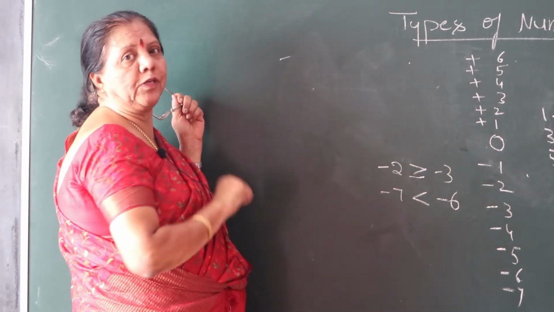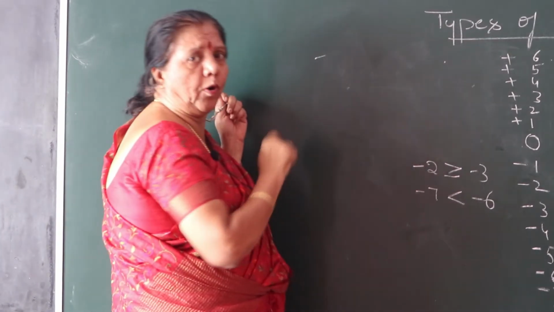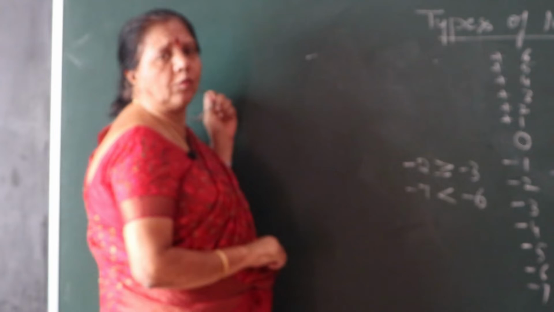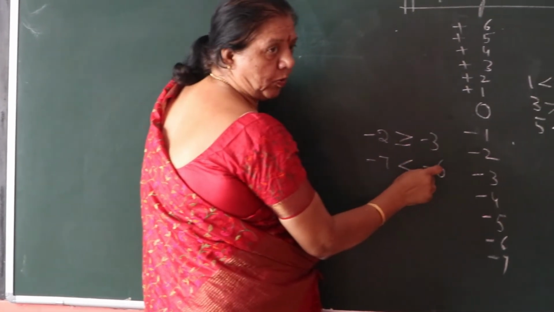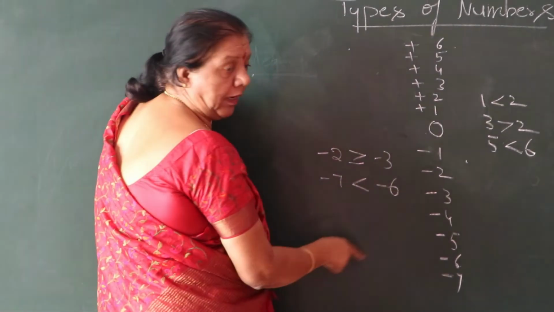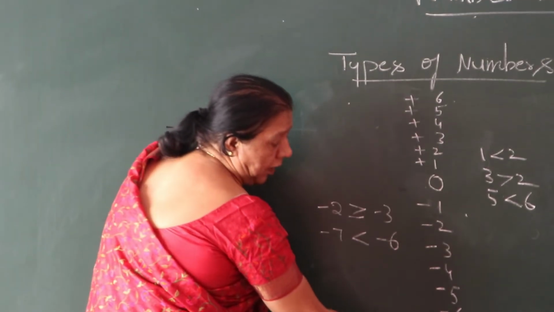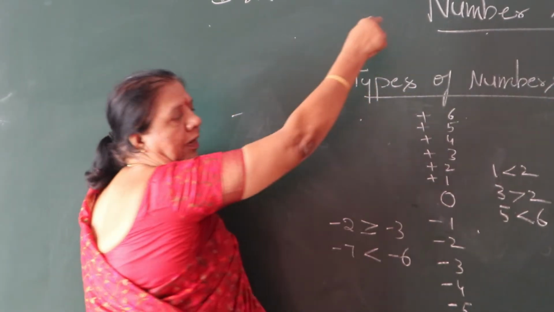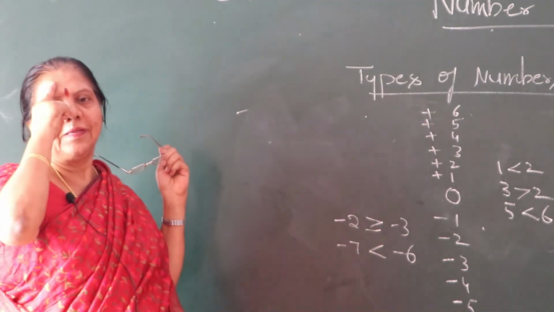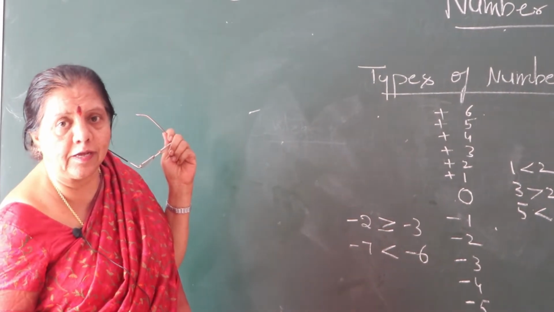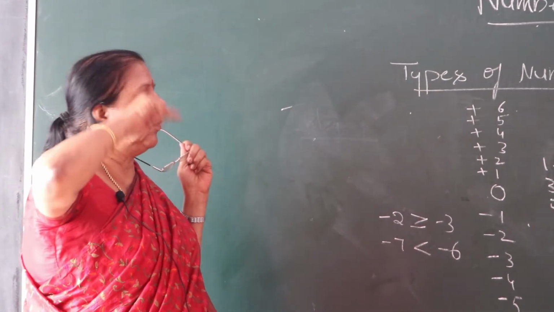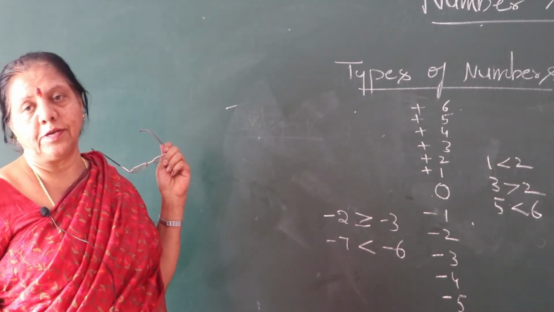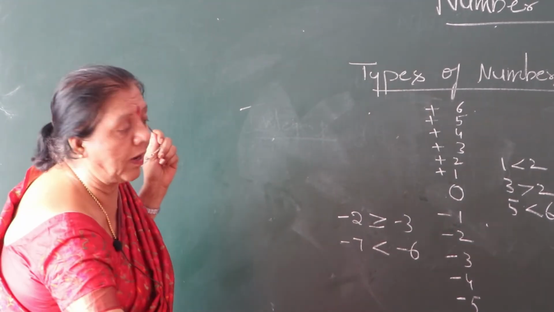This is the number operation. This is very important, for minus values also. See here, minus 1 is greater than minus 2. Minus 2 is greater than minus 3. Here the values decrease. Before the 0, the values decrease. So on the upper side the values increase. So this is also another technique.